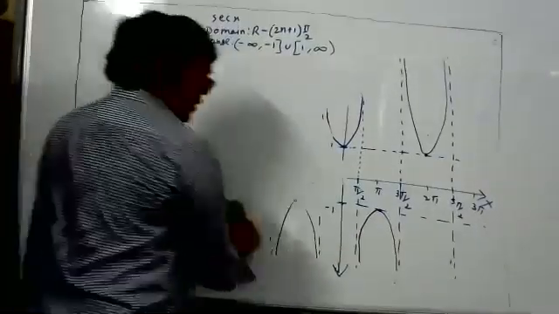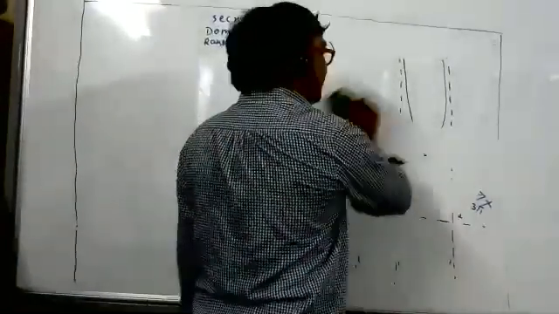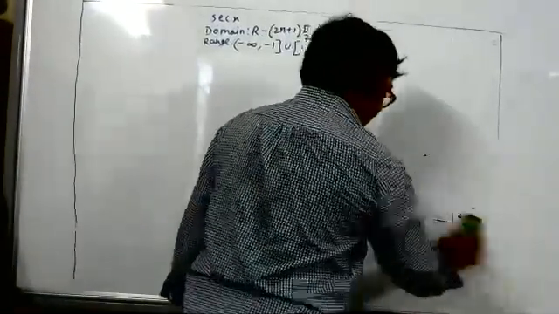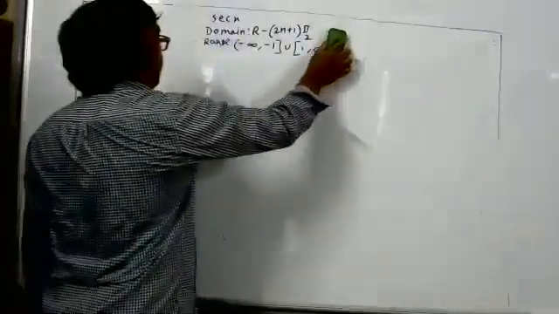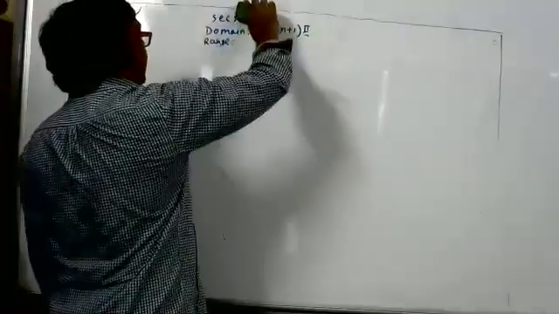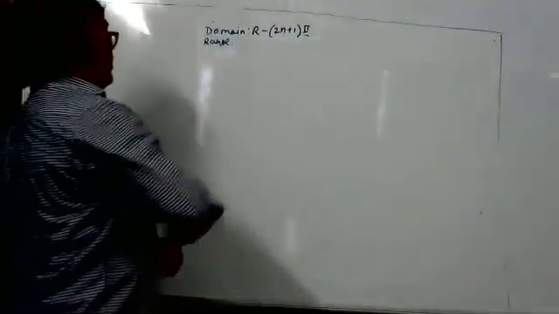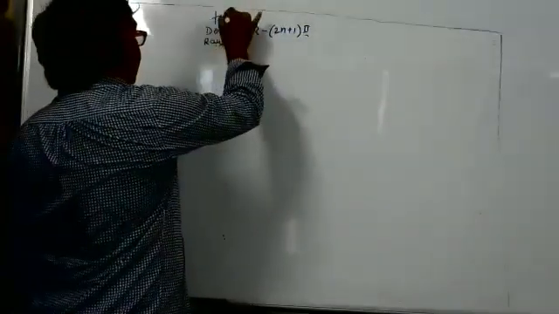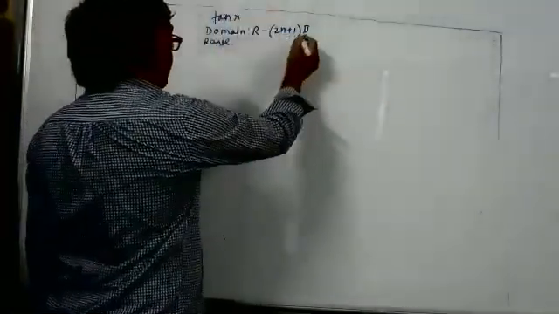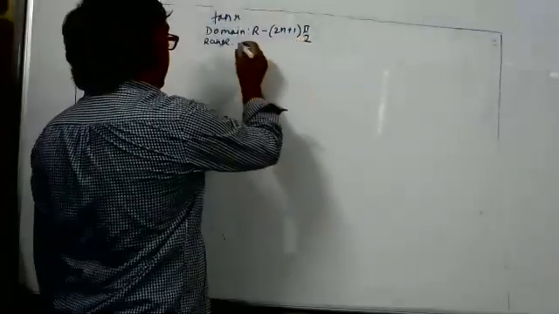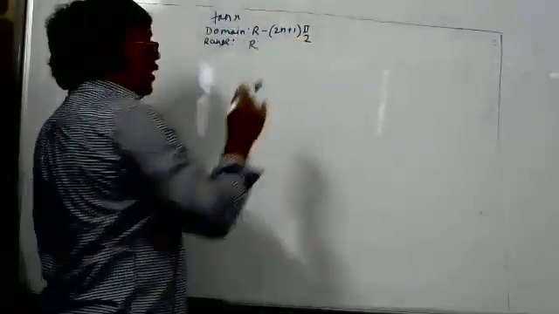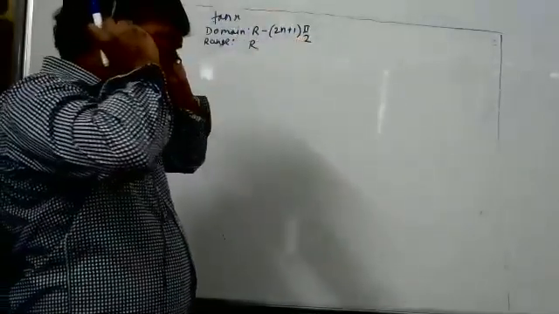Let us draw the graph of tan x again, but it is also easy. Tan x domain is the same as the domain of secant x, the same domain: R minus (2n plus 1) pi by 2. Range is what? Range is all real numbers.